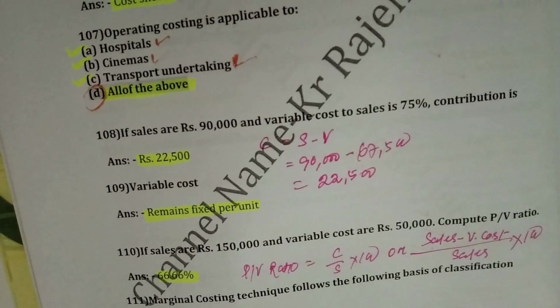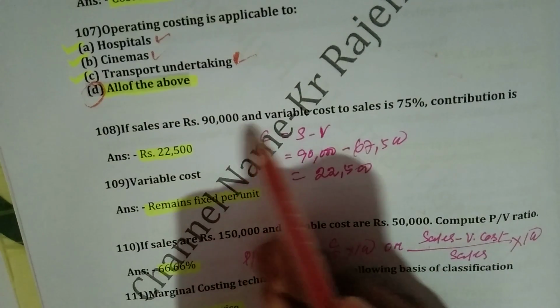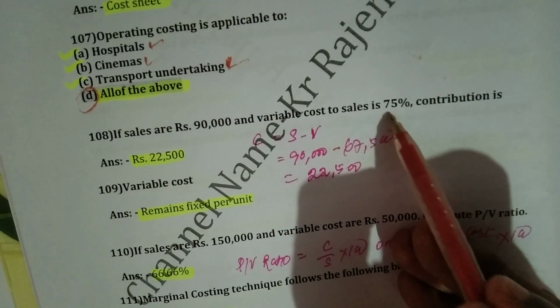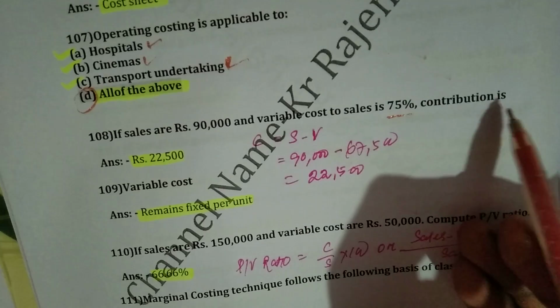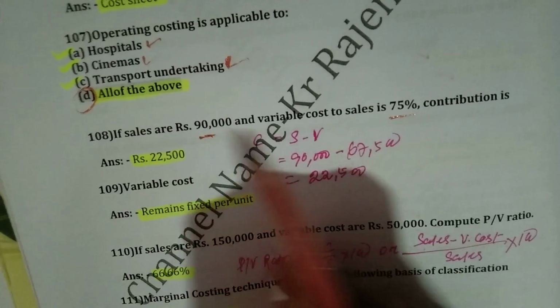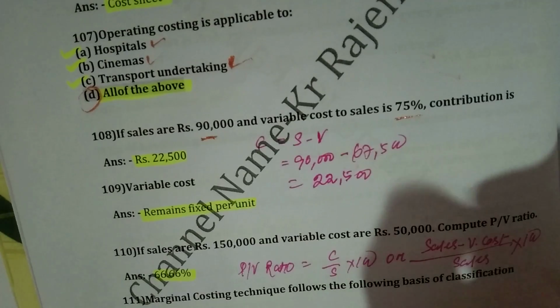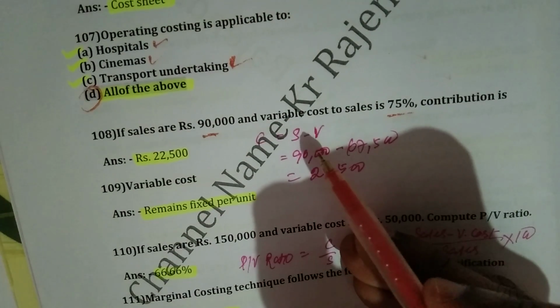Then question number 108. If sales are rupees 90,000 and variable cost to sales 75%, then contribution will be how much? As you know, the formula of contribution is sales minus variable cost.